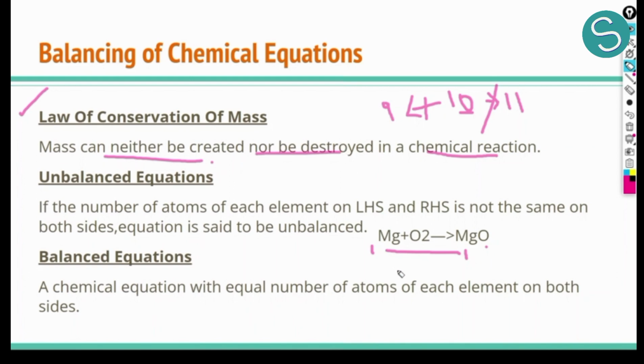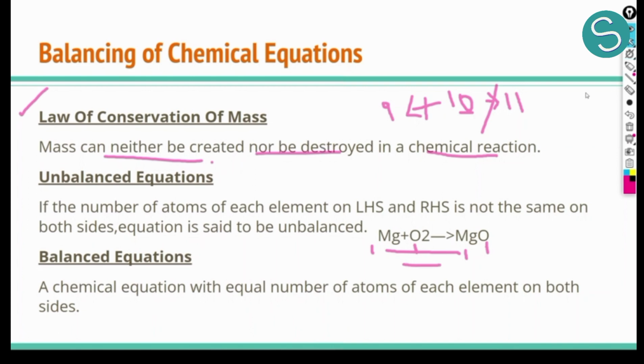Mass is neither increasing nor decreasing. If we see oxygen, oxygen has O2, which means there are two atoms of oxygen in the reactant side. But at the product side, we have only one atom of oxygen. What does this mean? That this equation is not satisfying the law of conservation.